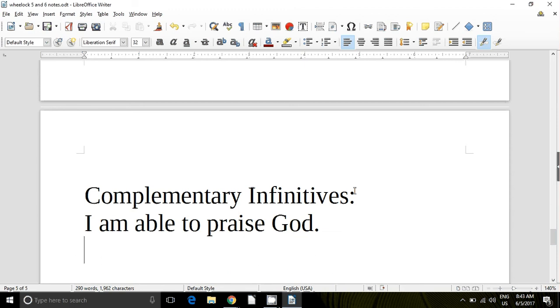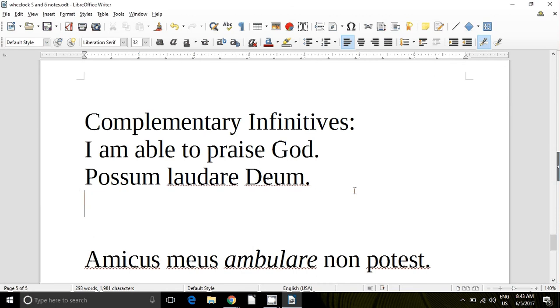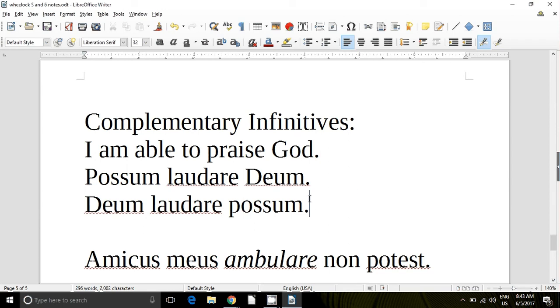Let's make that into Latin. So I am able, possum, to praise, laudare, and God. That needs to be in the accusative because it's the object. I am able to praise God. Possum laudare Deum. And now in Latin they might say Deum laudare possum, of course. They might like to put the verb at the end, but either which way, you get the idea. So sometimes you need an infinitive to complete the idea. And possum, I am able, is one of the words that in Latin requires a complementary infinitive.